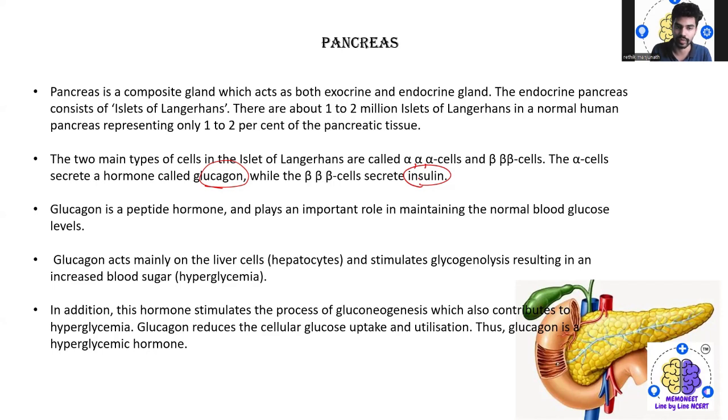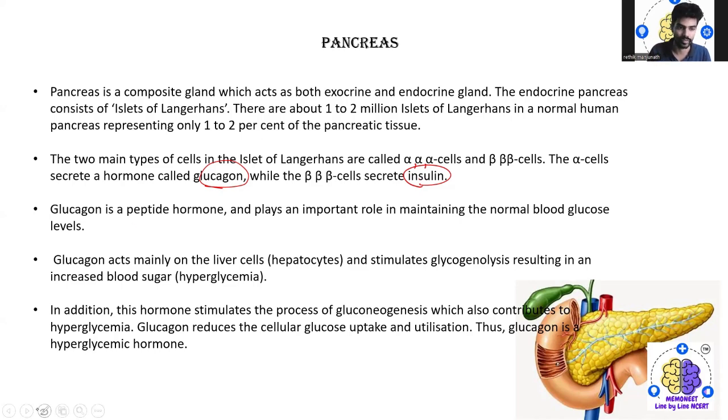In addition, the hormone stimulates gluconeogenesis, which also contributes to hyperglycemia. Glucagon reduces cellular glucose uptake and utilization. Thus, glucagon is a hyperglycemic hormone.